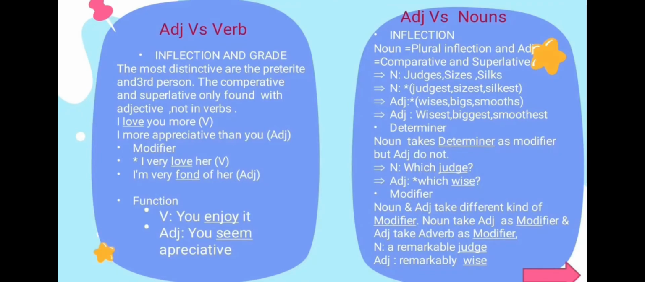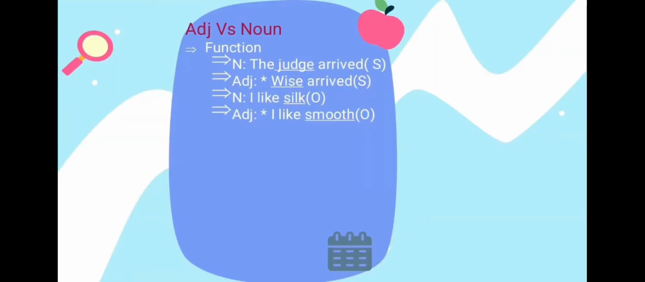Minor. Noun takes determiner as modifier but adjective does not. For example, which silk and which wise. And modifier. Noun and adjective take different kinds of modifier. Noun takes adjective as modifier and adjective takes adverb as modifier. For example, a remarkable judge and remarkably wise. Only noun occurs as head of a phrase in subject or object function. For example, the judge arrived and I like silk.